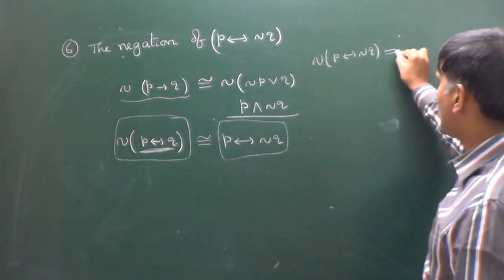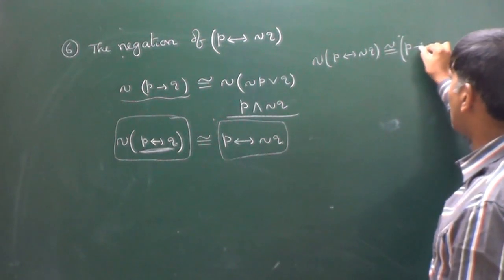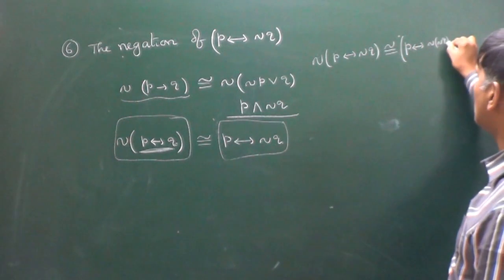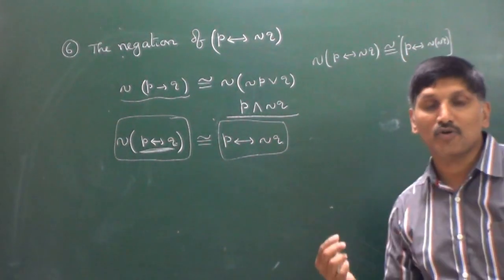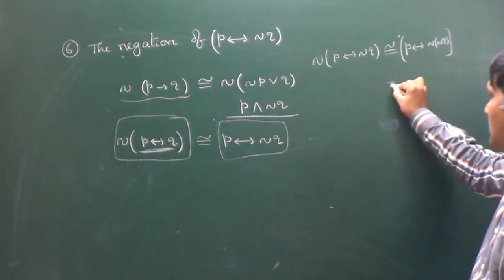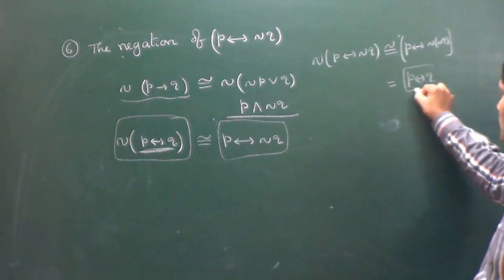That's why the negation is nothing but P if and only if negation of negation Q. Yes or no? But what about negation of negation Q? Negation of negation Q is Q only. That's why you will get P if and only if Q.